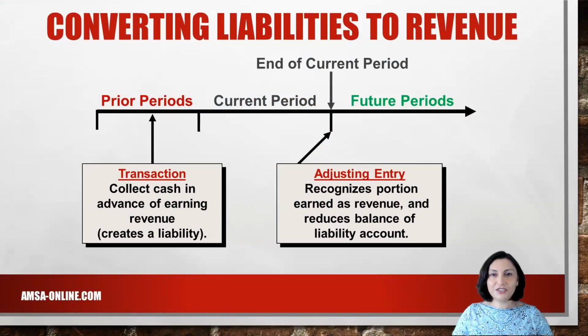Now, let's look at the adjusting entry that converts a liability to revenue. Adjusting entry is necessary when cash has been collected in advance of earning revenue. For example, cash is collected in advance when a magazine publishing company collects cash for a 1 or 2 year subscription. Other examples of transactions that require an adjusting entry to convert a liability to revenue are the sales of airline tickets or season tickets for a sports team.